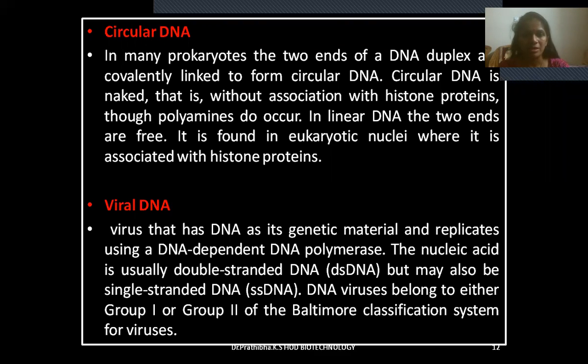Viral DNA. A virus that has DNA as its genetic material and replicates using DNA-dependent DNA polymerase. The nucleic acid is usually double-stranded DNA, in short dsDNA, but may also be single-stranded DNA. DNA viruses belong to either group 1 or group 2 of the Baltimore classification system for viruses.